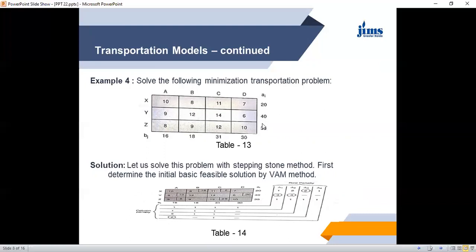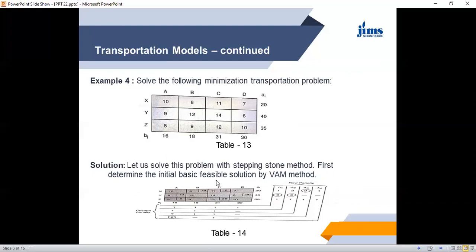20 plus 40, 60, and 35, 95. So the total supply is equal to total demand. Total demand is 95, total supply is 95. The supply is equal to demand, therefore the condition is satisfied. Now we make the initial basic feasible solution by Vogel's approximation method.